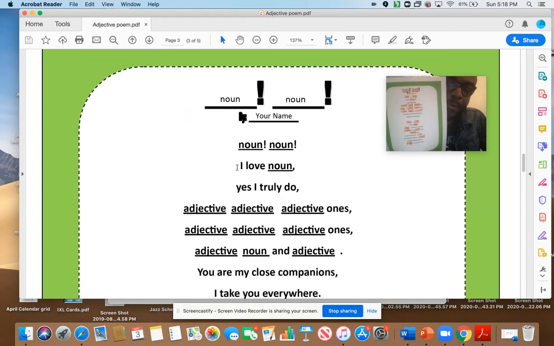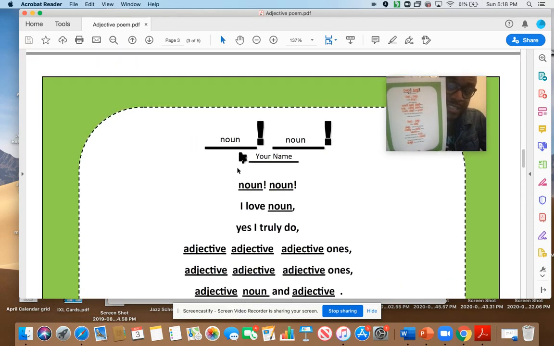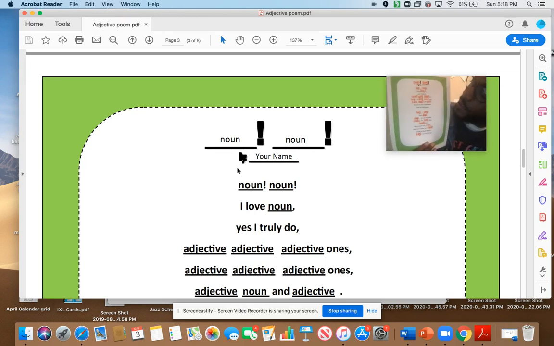The name of my poem, instead of Bugs, Bugs, I used a different noun. I'm using Dogs, Dogs by Mr. T. Notice I wrote my name and the title with two nouns. I'm going to read it to you.